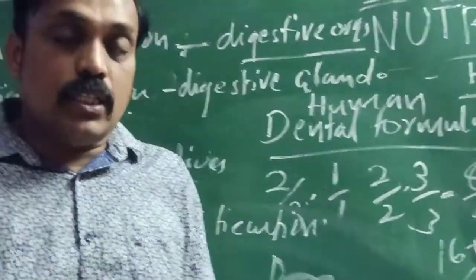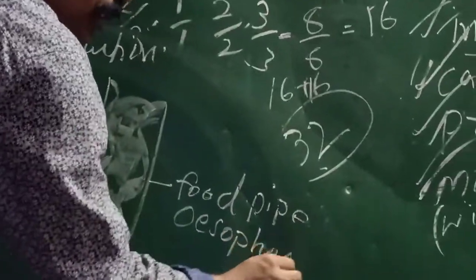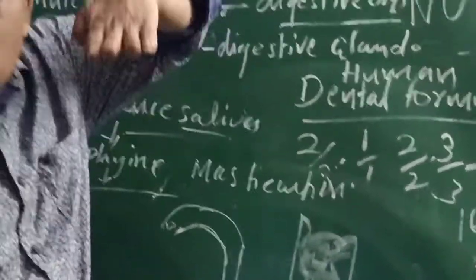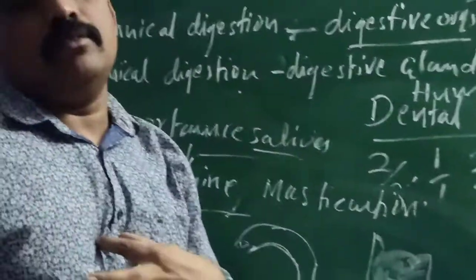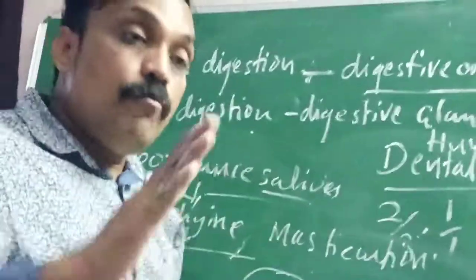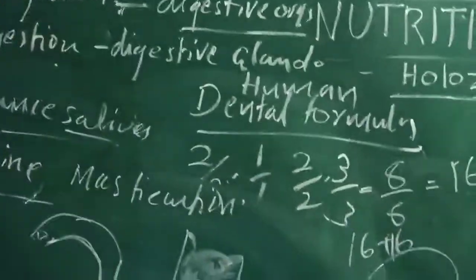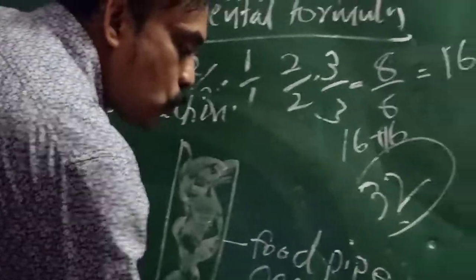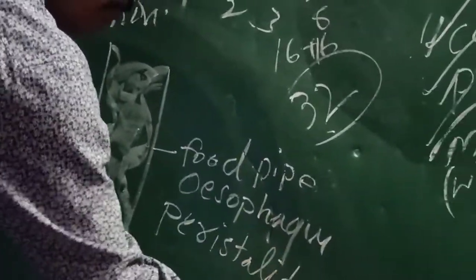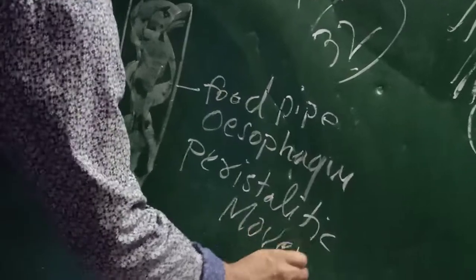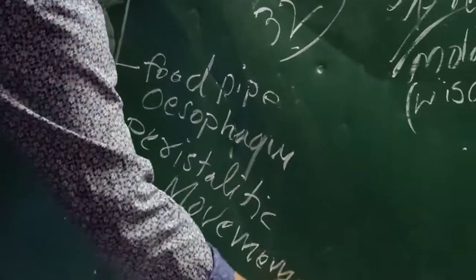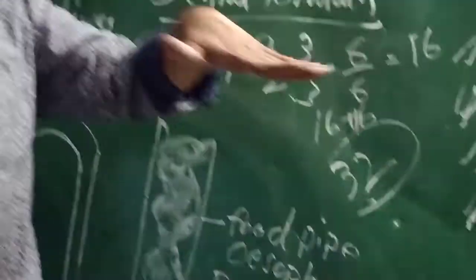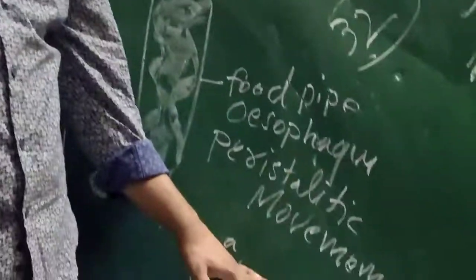In the esophagus, there is no digestion. Digestion does not occur in the esophagus. The esophagus is only a passage for food. The food moves in a wave-like structure, and that movement we call peristaltic movement. What is the meaning of peristaltic movement? In the esophagus, food moves like waves, and that is peristaltic movement.